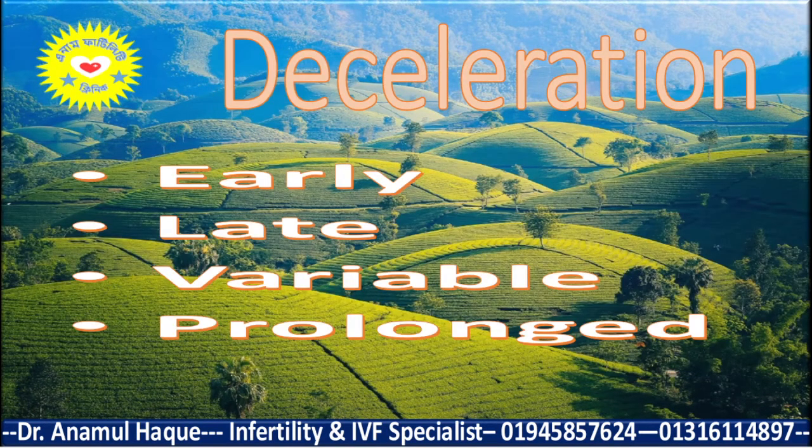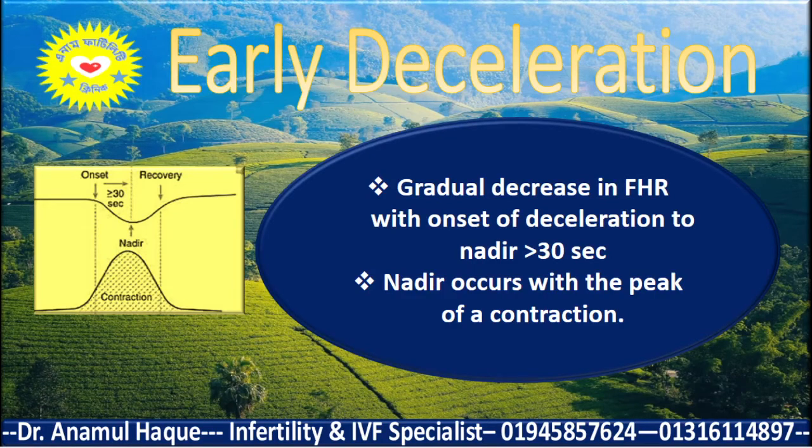And now the deceleration. Deceleration is just the opposite of the acceleration. Acceleration is the increase of heart rate. Deceleration is the decrease of heart rate. The decrease of heart rate more than 15 beats per minute that persists more than 15 seconds is called deceleration. We divide the deceleration into 4 types: early deceleration, late deceleration, variable deceleration, and prolonged deceleration. So this is the early deceleration.